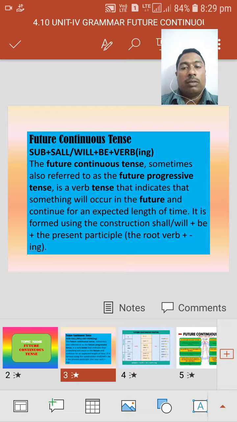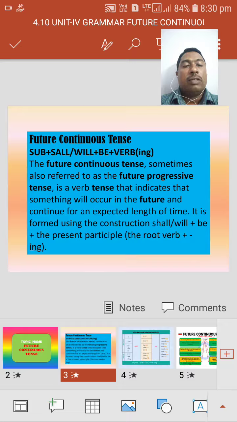The future continuous tense, sometimes also referred to as the future progressive tense, is a verb tense that indicates that something will occur in the future and continue for an expected length of time.